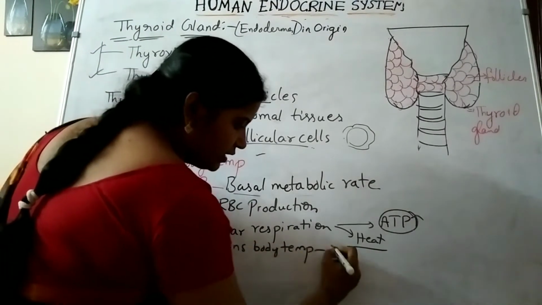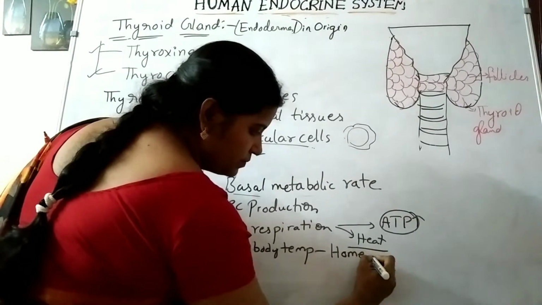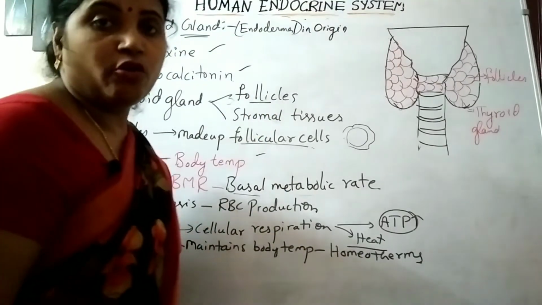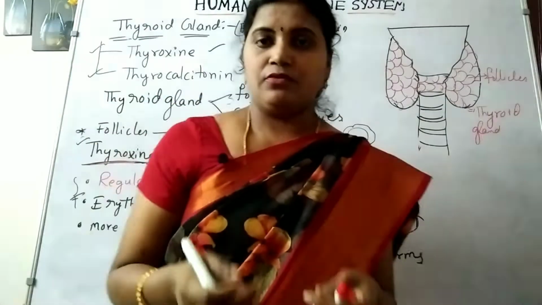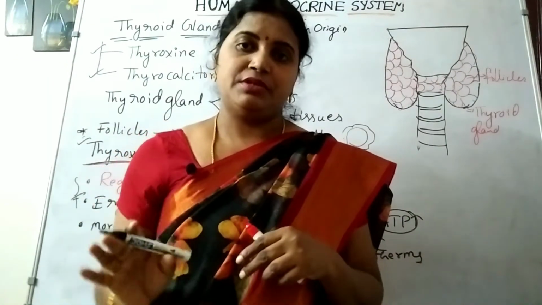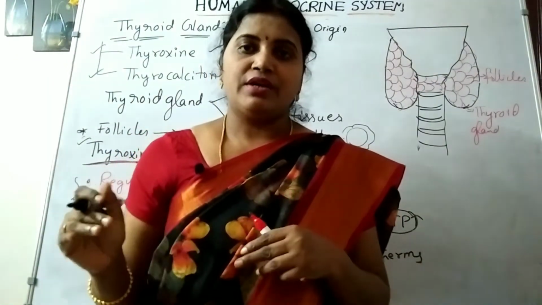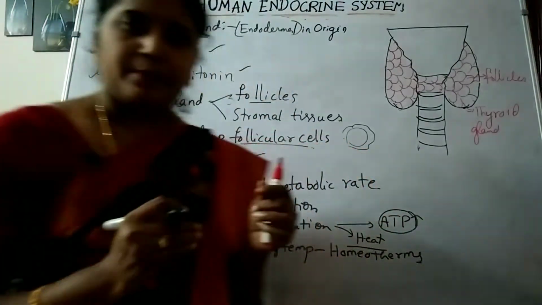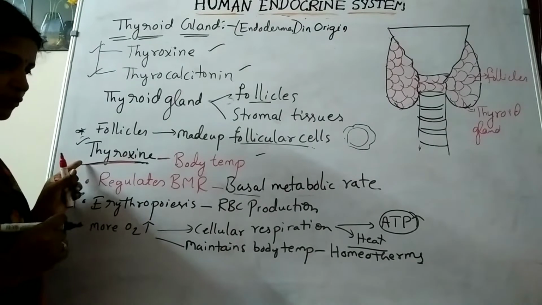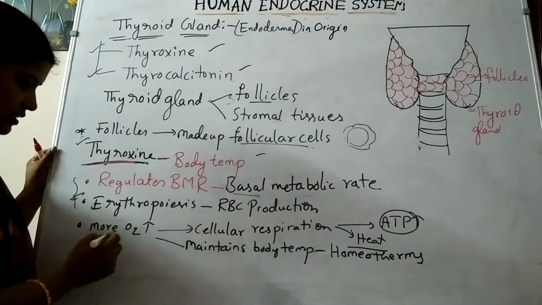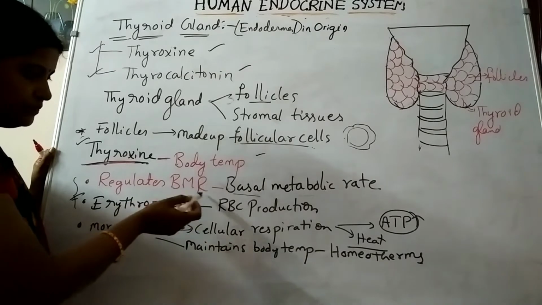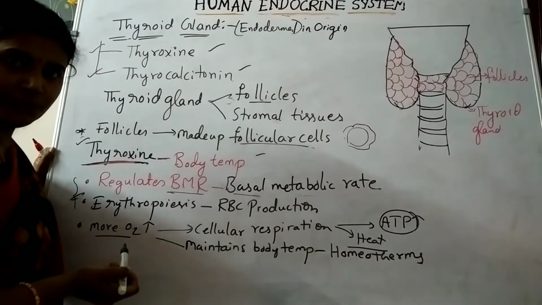And that is making us homeotherms. Human beings are homeotherms, warm-blooded animals. We maintain a constant body temperature, and that is maintained only with the help of the thyroxine hormone. Because of thyroxine, more oxygen molecules are utilized in the metabolic processes.